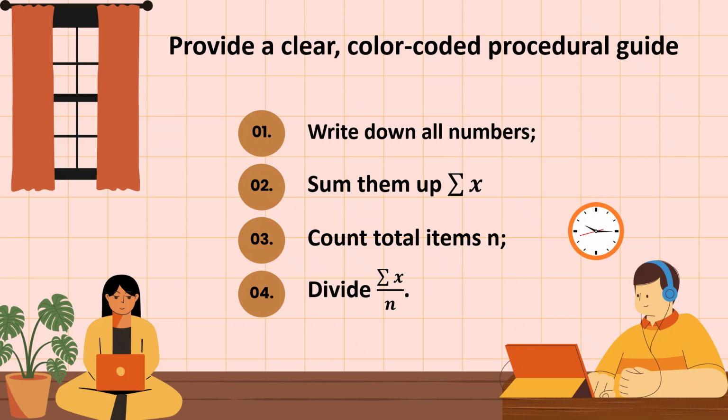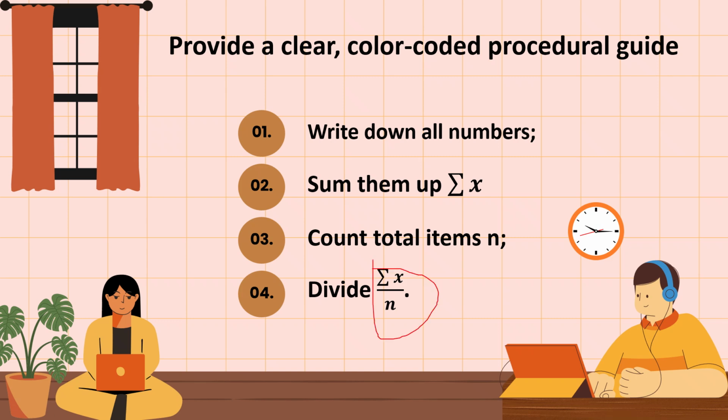Okay, let's see the next. Here is a clear color-coded procedural guide, this time using the formula. Write down all numbers. Then sum them up using the sum of x. Count the total number of items using n. And divide the sum of x over n.